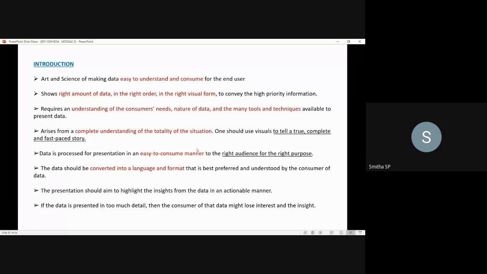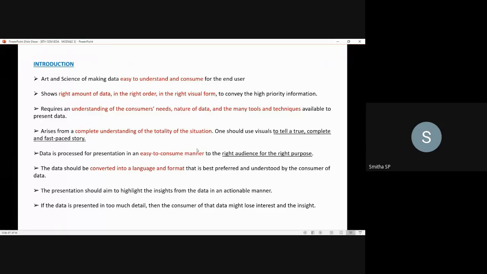Then the right visualization requires an understanding of the consumer needs, the nature of the data, and many tools and techniques available to present the data with the high priority information. Next, right visualization arises from a complete understanding of the totality of the situation. So one should use the visuals to tell a true, complete, and fast paced story. Okay, that is how you should make use of data visualization.